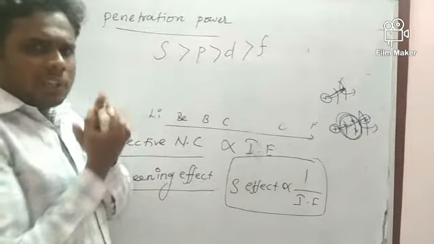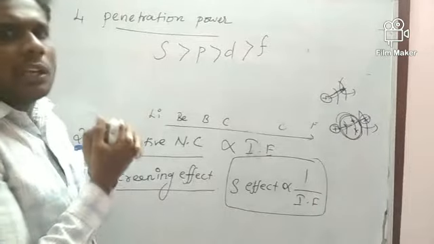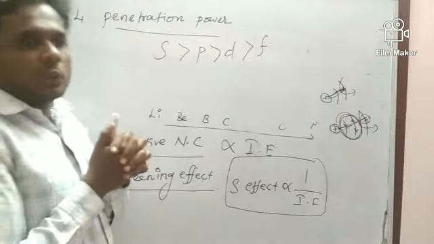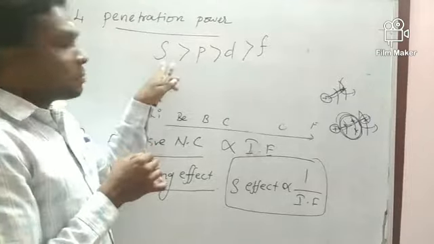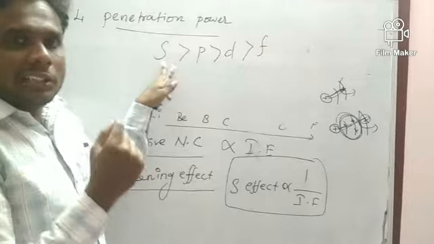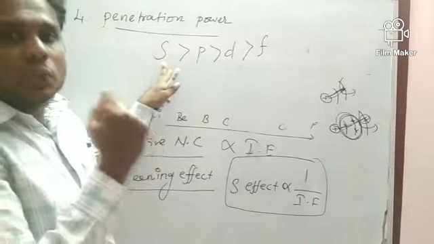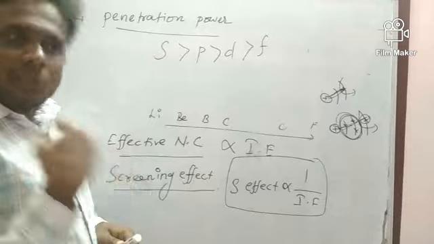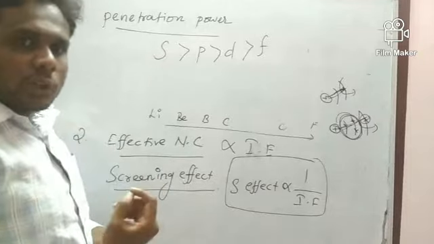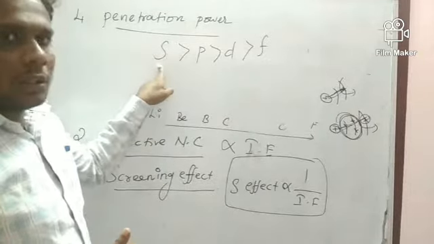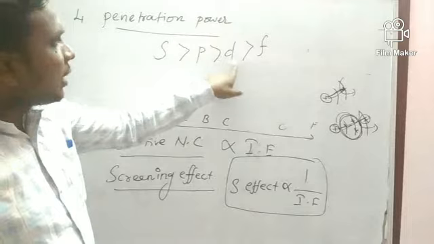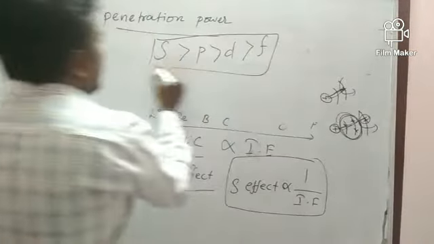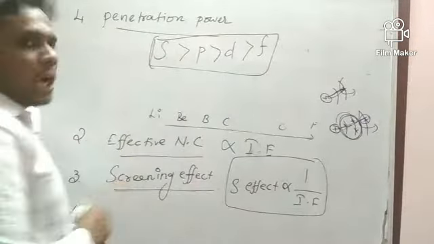The s orbital is always near the nucleus. So the electron in it is attracted very strongly. The electron present in the s orbital is attracted very strongly towards the nucleus, so it's very difficult to remove the electron from the s orbital. After the s orbital comes the p orbital, then the d orbital, then the f orbital. This is ionization energy with respect to the orbitals.